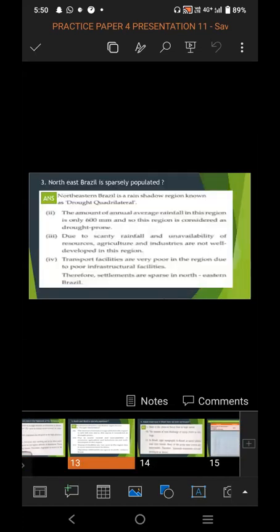Third question. Northeast Brazil is sparsely populated. What is the reason for Northeast Brazil being sparsely populated? Very less population it has in Northeast Brazil. So the reason we will find